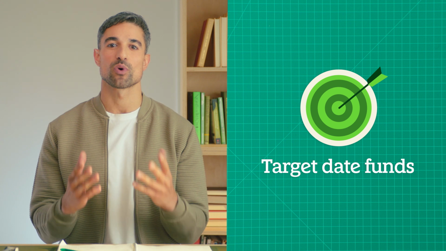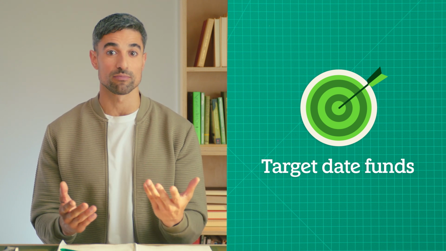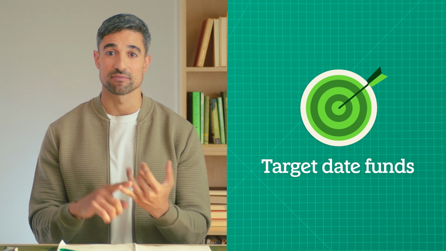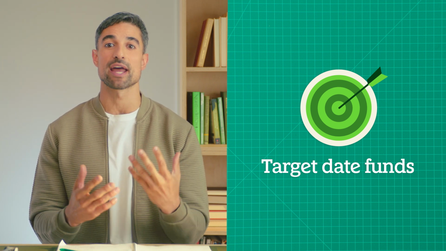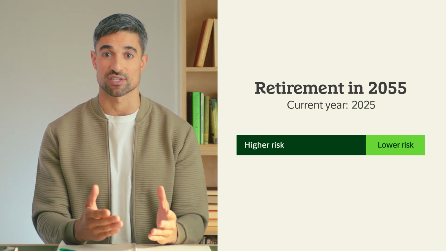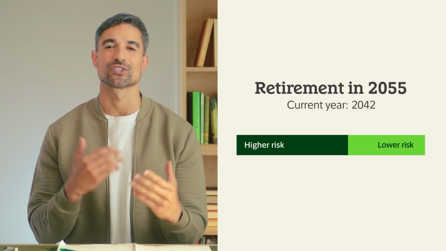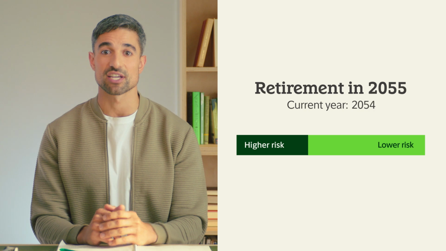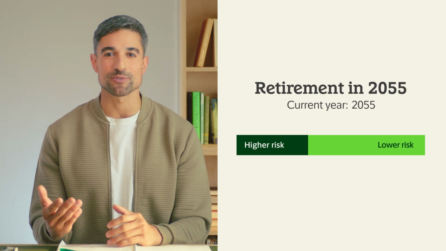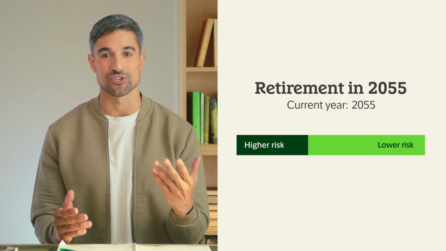They're an option for those who want a simple way to invest for a specific goal, and in this case, we'll be focusing on retirement. They have an asset mix of stocks, bonds, and other investments that automatically adjust the fund's investments over time, starting with more risky choices like stocks, and gradually shifting to more conservative ones like bonds as they get closer to the fund's goal, or in this case, retirement. It means you don't need to be an expert or spend a lot of time managing your investments.